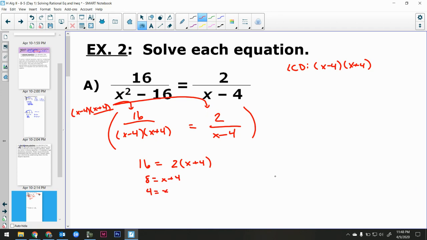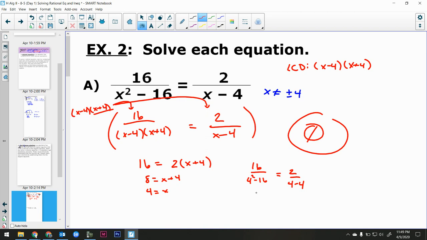Okay, now, why should I check my answer? Because we know with all of this rational expression stuff, there are things that x cannot be. What can x not be? x can't be plus or minus 4. Did x come out to be one of those? Yes. No solutions. Okay? That's my answer there. No solutions. So plug it back in. What's happening here? 16 over 4² - 16 is equal to 2 over 4 - 4. We're getting 16 over 0 is equal to 2 over 0. Yeah, divide by 0, error. Okay, there's no solution there.